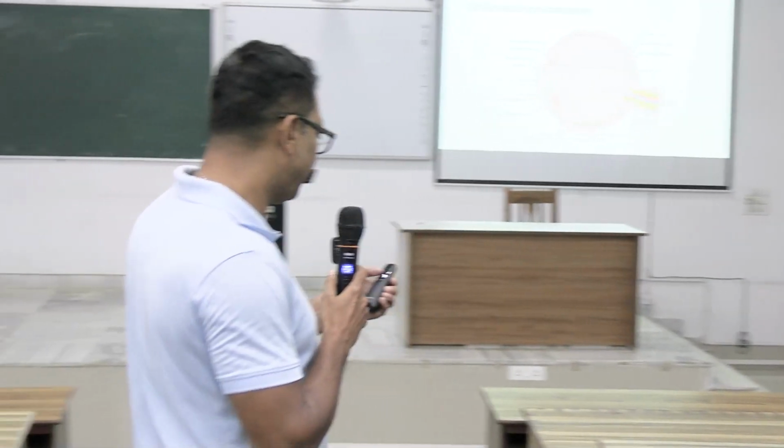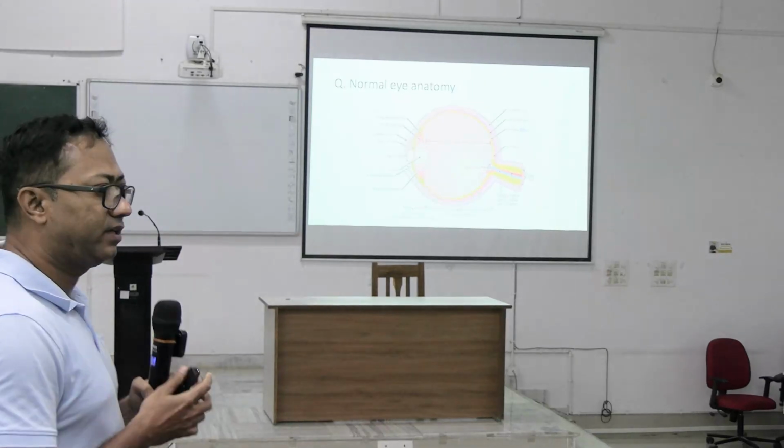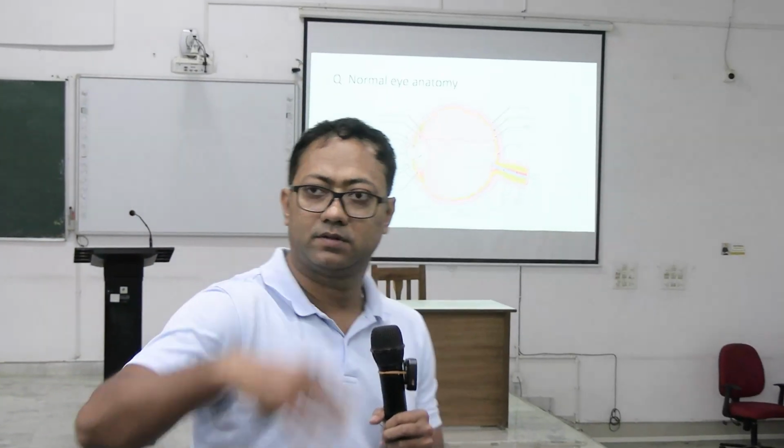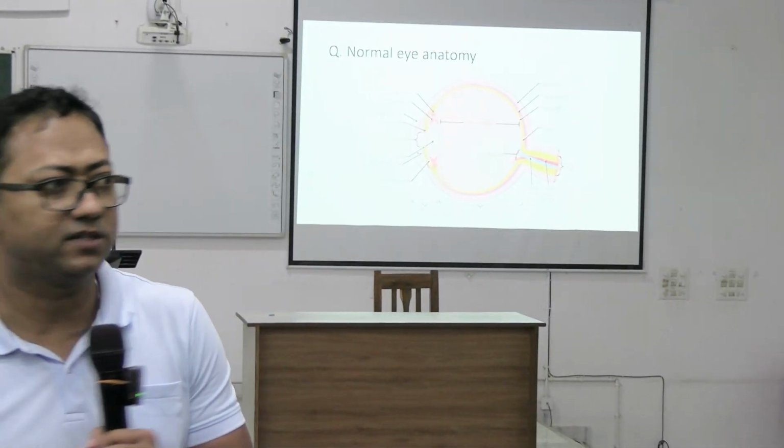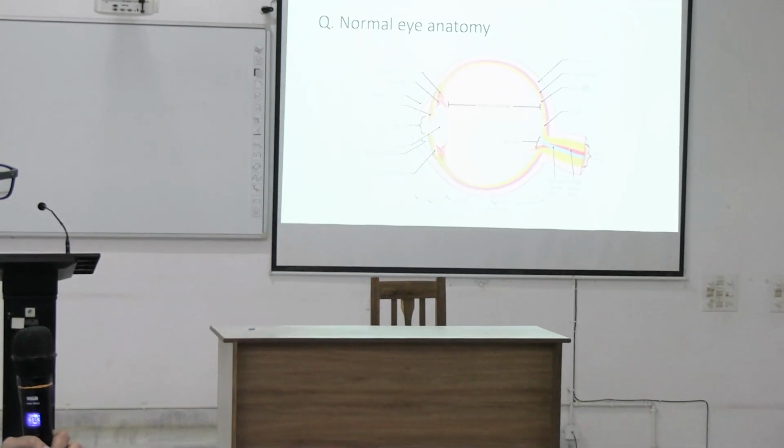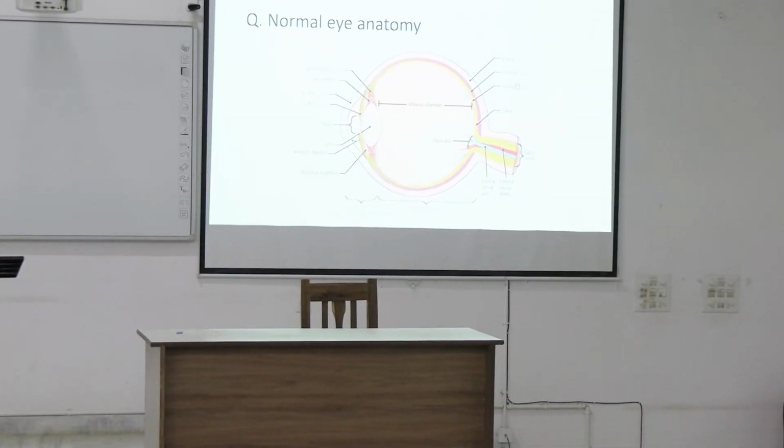Okay, so normal anatomy, starting with the, I told you that I will be teaching in question and answer fashion. So the normal anatomy of the eyeball. You have the anterior segment and the posterior segment.